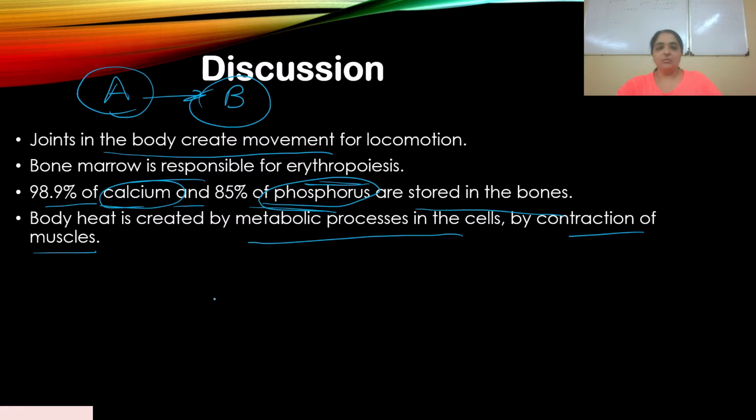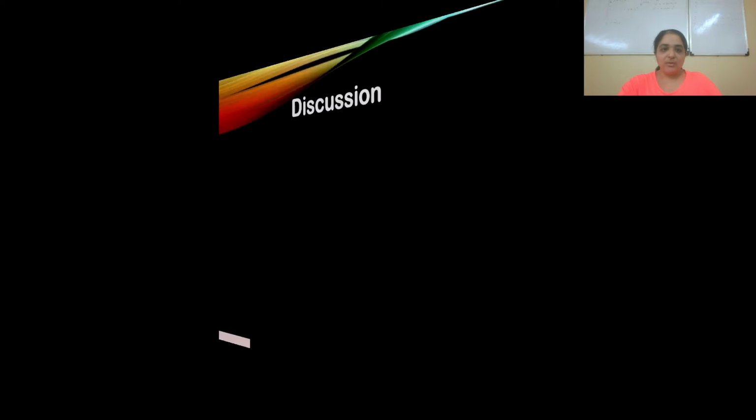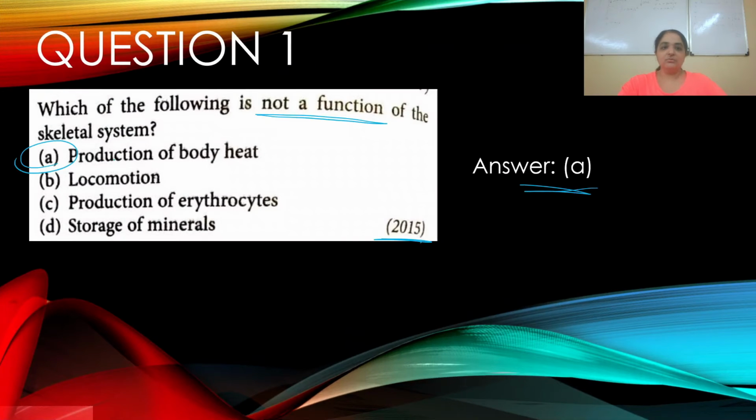So body heat is not created by the skeletal system. If we go back to our question, clearly production of body heat is the right answer. It is not a function of the skeletal system. The skeletal system only includes bones, not the muscles. Locomotion, like I told you, is moving from one point to another.